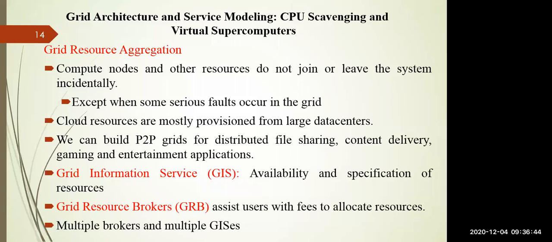But when there is a serious fault, the number of resources drastically reduces, and your computation may be affected. In comparison, cloud resources are mostly provisioned from large data centers placed in a particular place, so such fluctuation can be avoided.